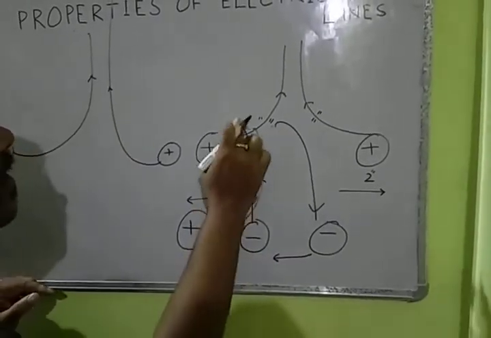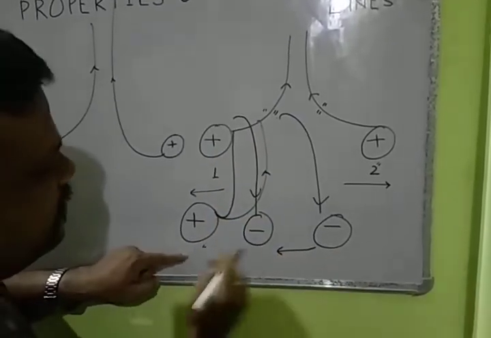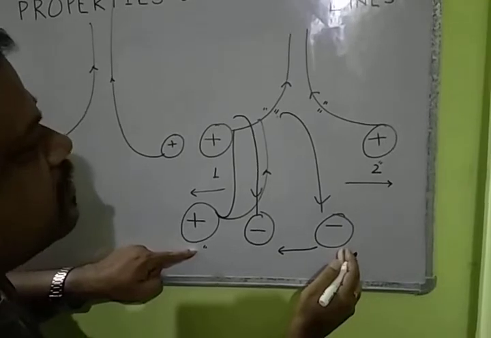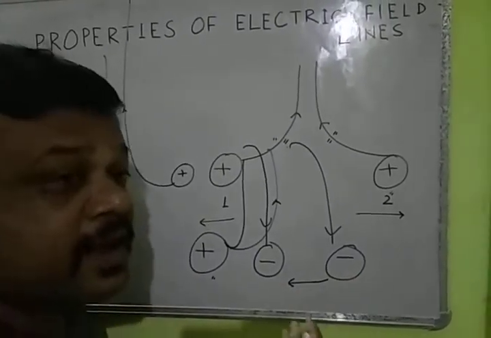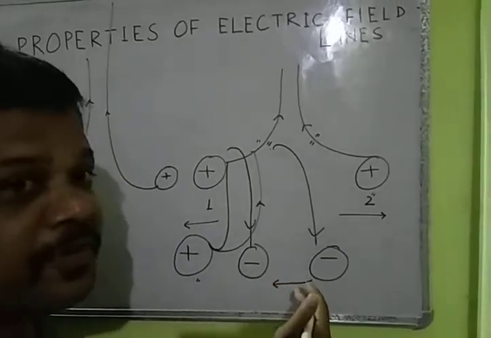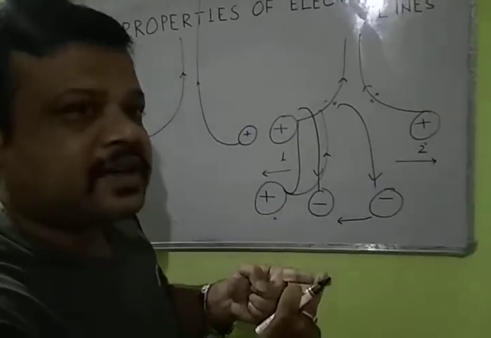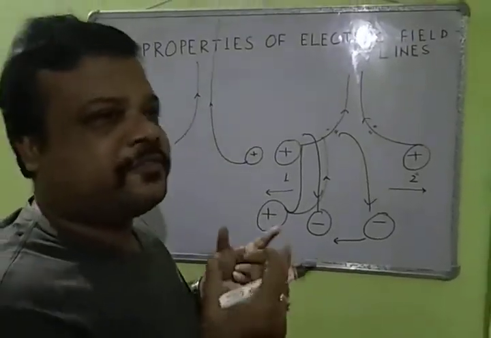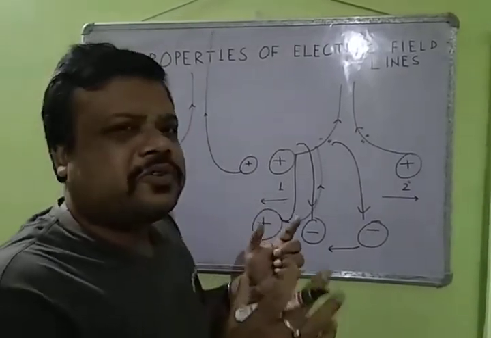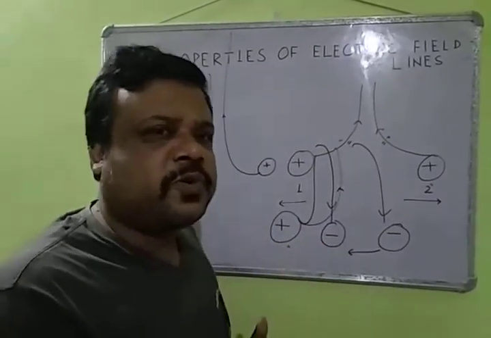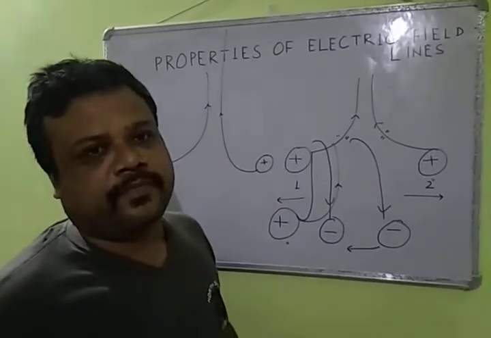Here the length is shortened, but initially if it was like this, the length was larger. That means attraction is performed. What I am trying to say is that both attraction and repulsion in an electric field are not due to only positive and negative. This is due to the field produced by positive and the field produced by negative.